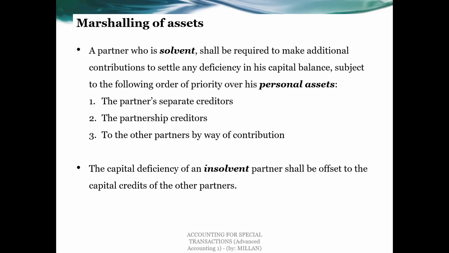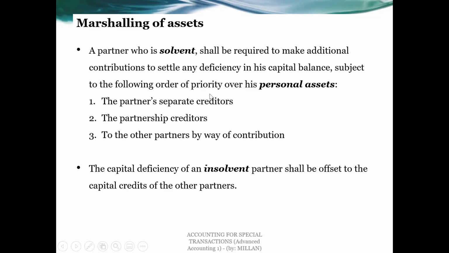And the capital deficiency of an insolvent partner shall be offset to the capital credit of the other partners. Again, if you have settled all your liabilities to outside creditors, and one of the partners develops a capital deficiency, meaning his or her capital will have a debit balance, if that partner is solvent, that partner can make additional capital contribution to settle the deficiency.